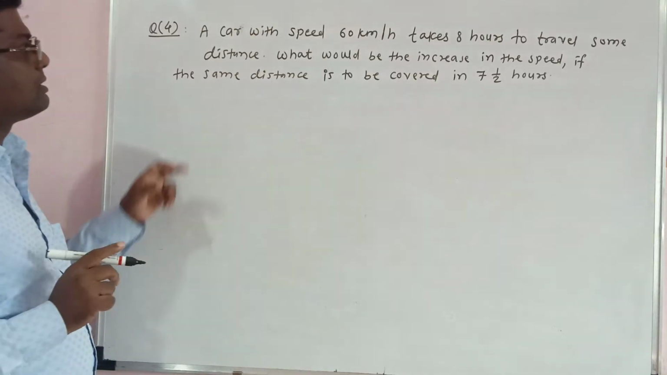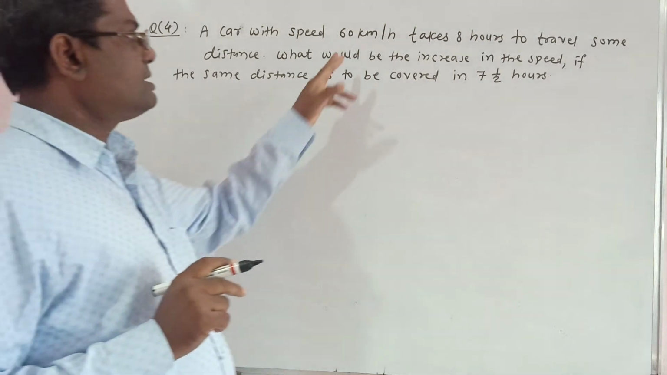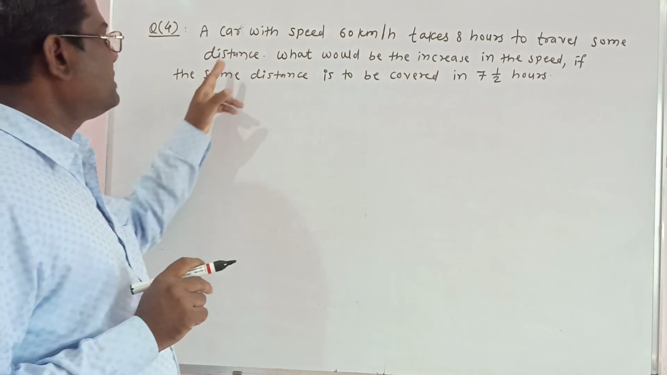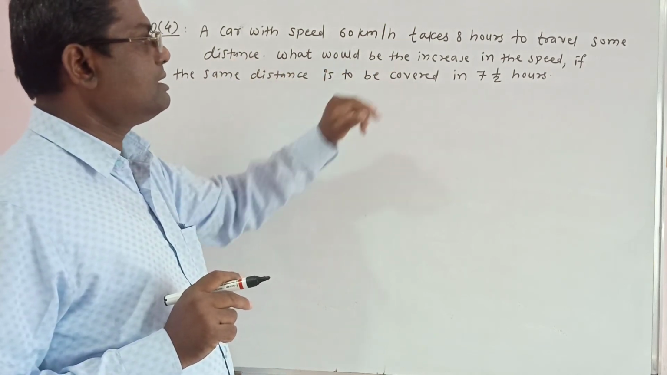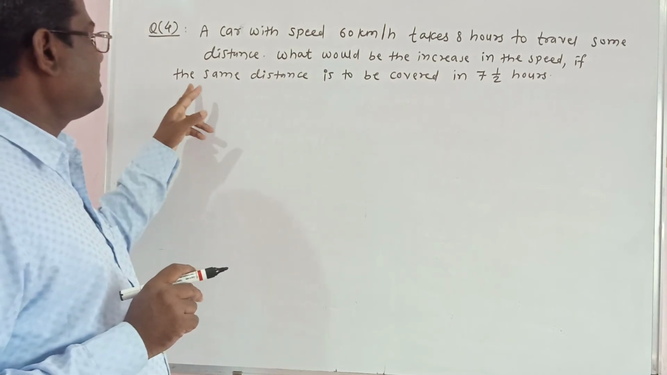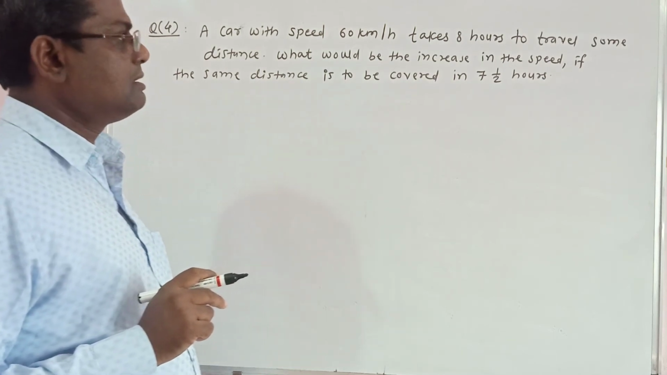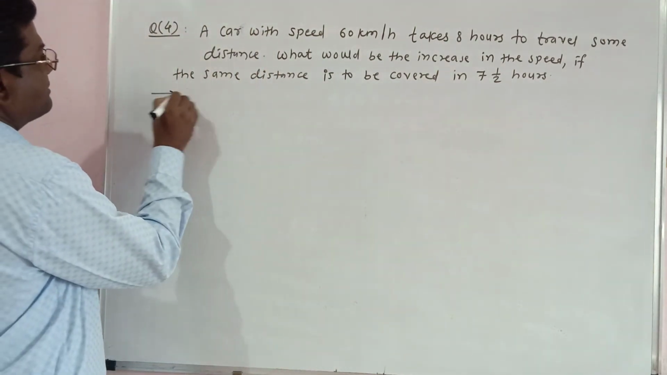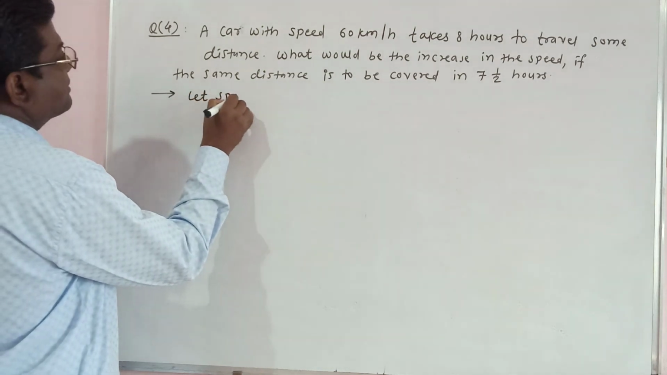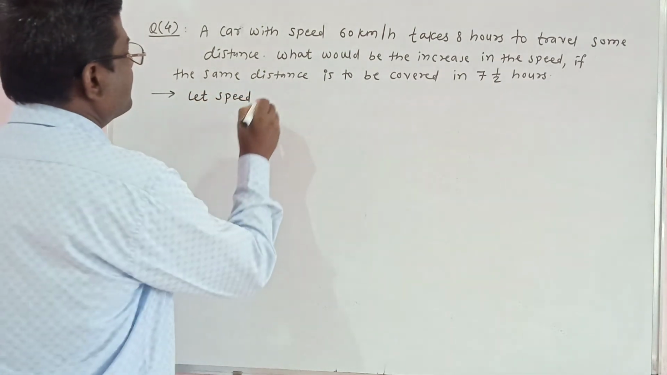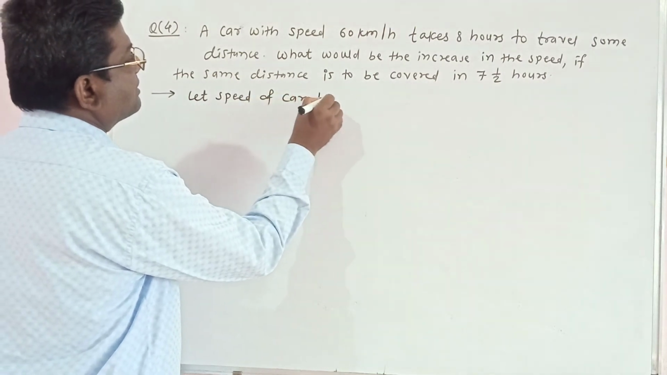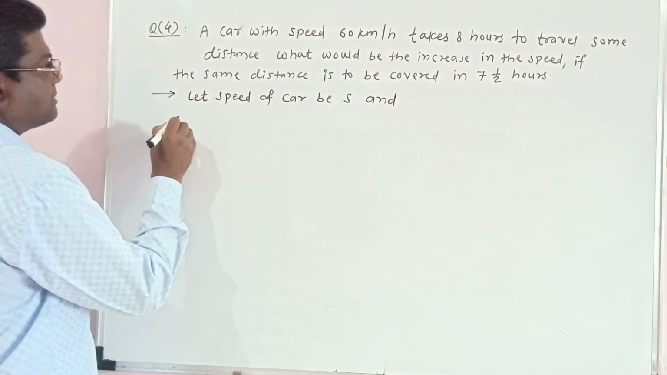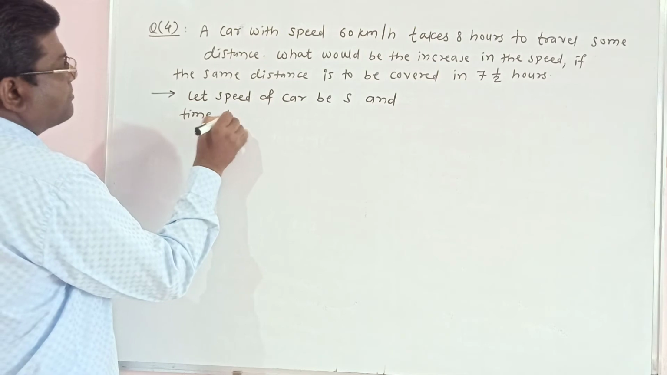Number 4. A car with a speed of 60 km per hour takes 8 hours to travel some distance. What would be the increase in the speed if the same distance is to be covered in 7.5 hours? Now let's solve this example. Let the speed of the car be s and the time be t.